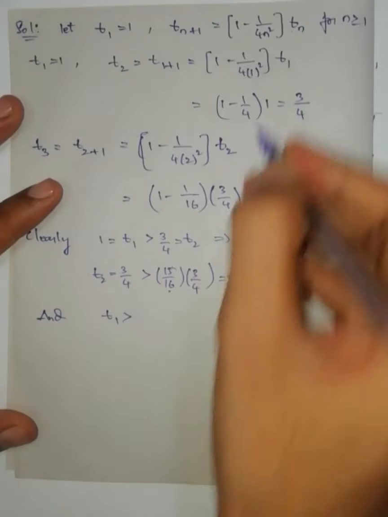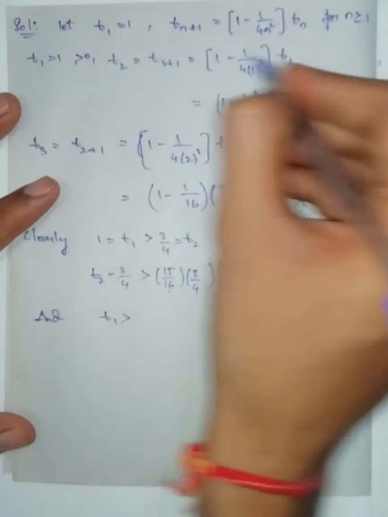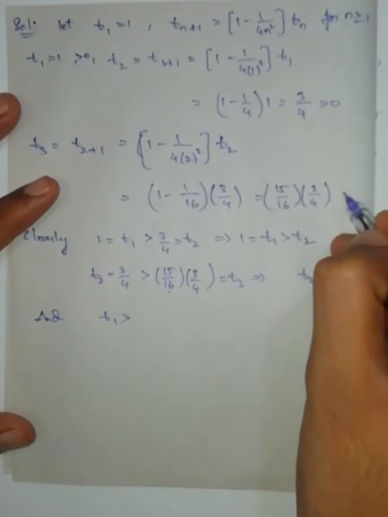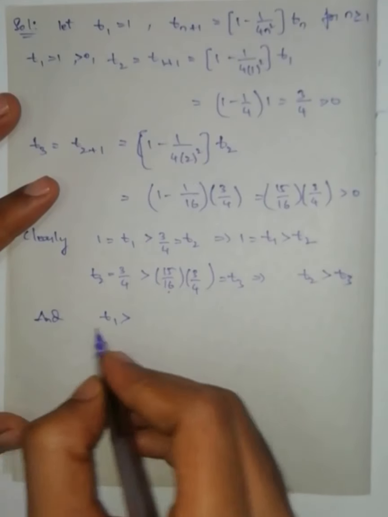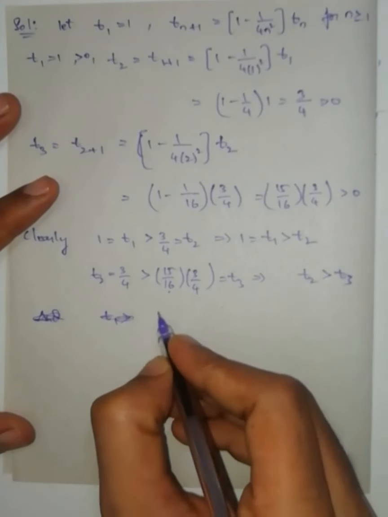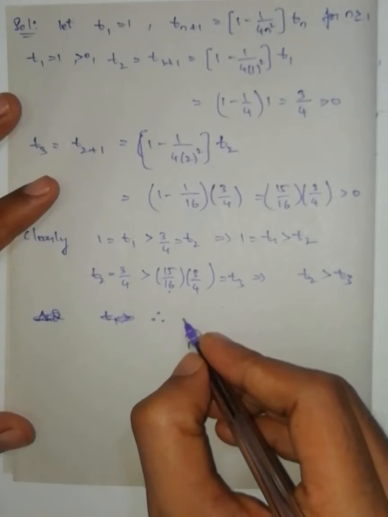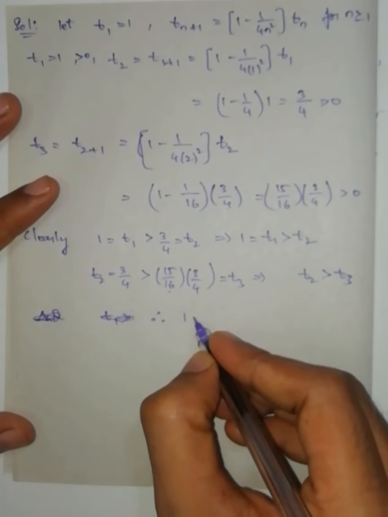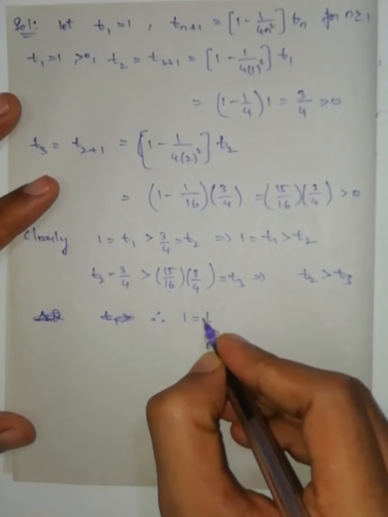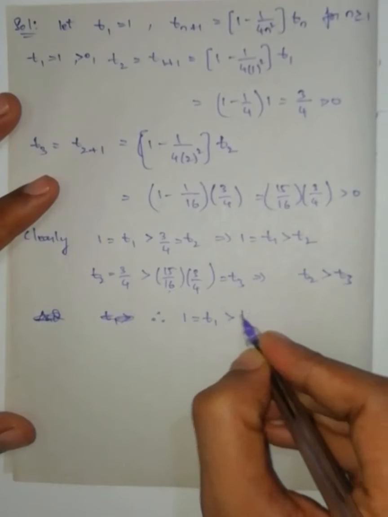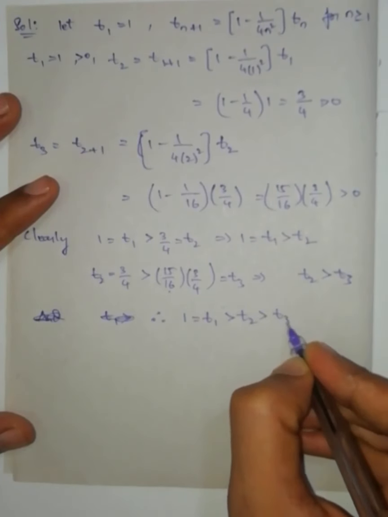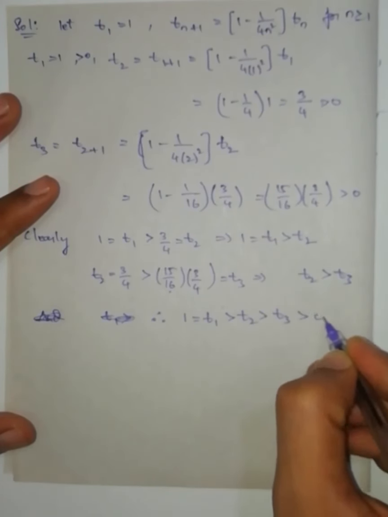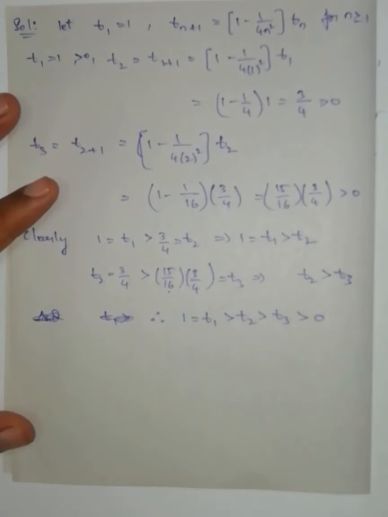Here we can say t1 is greater than 0, t2 is also greater than 0, t3 is also greater than 0. Therefore 1 is equal to t1, t1 is greater than t2, t2 is greater than t3, t3 is greater than 0. All are greater than 0.